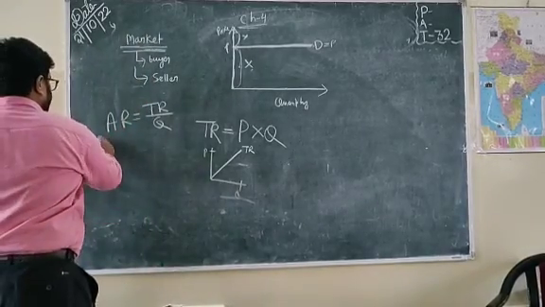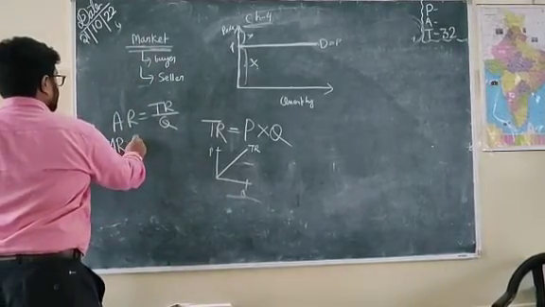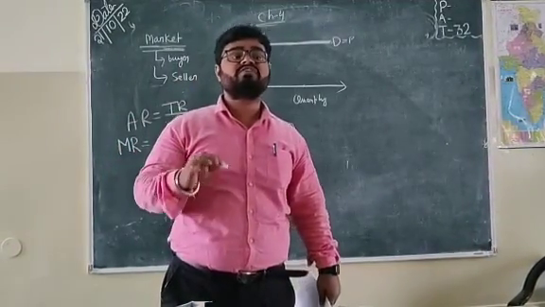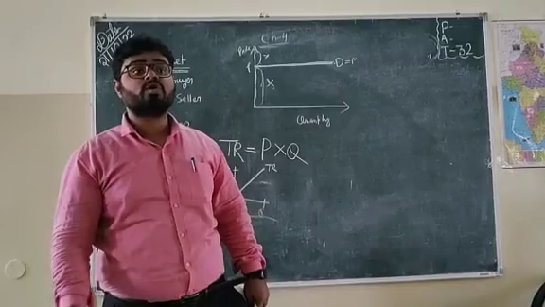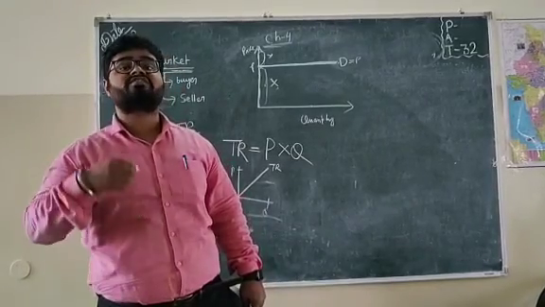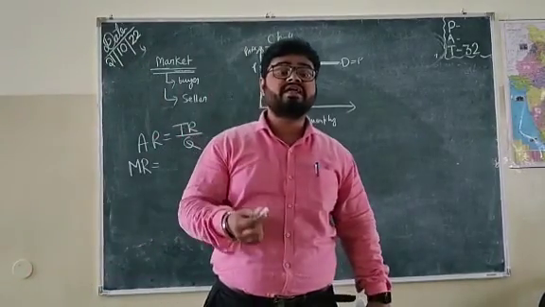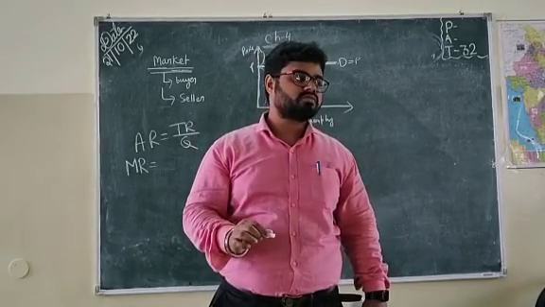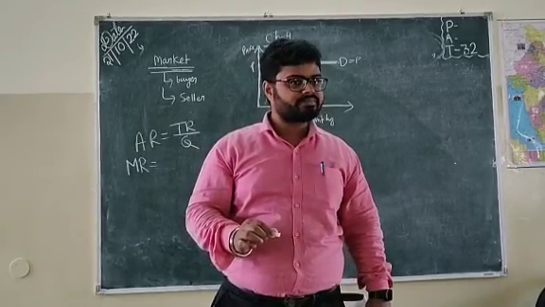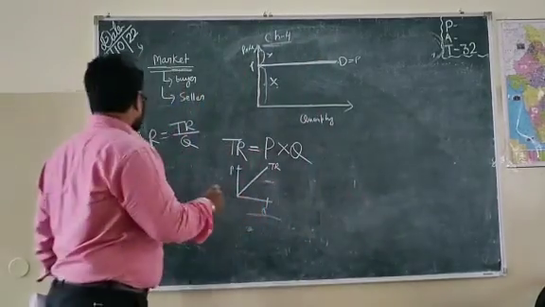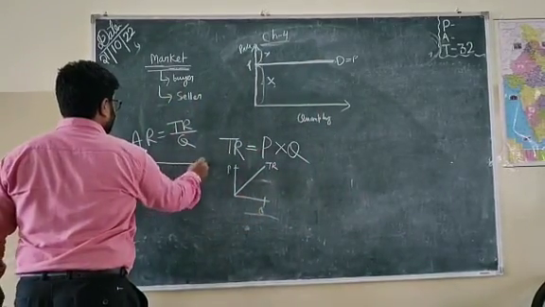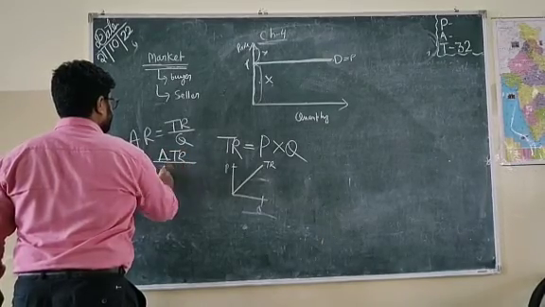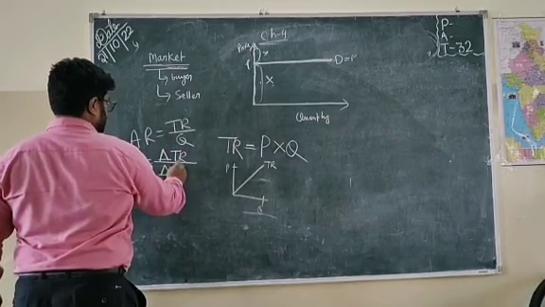Next, let's go to marginal revenue. What is marginal revenue? Marginal revenue is the extra income or extra revenue you get from selling an extra unit of goods. So marginal revenue equals change in total revenue divided by change in quantity sold.